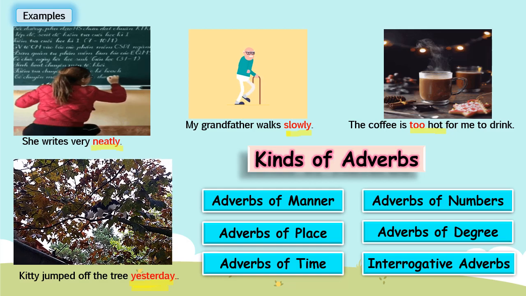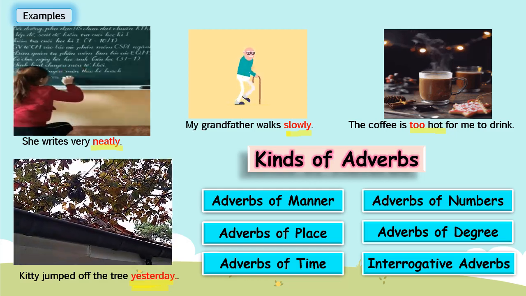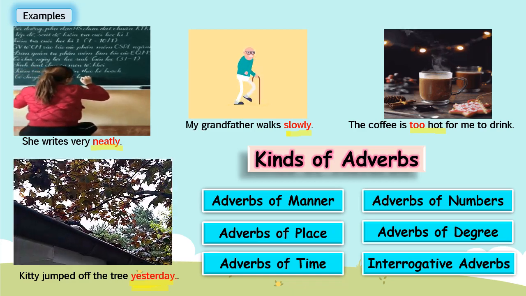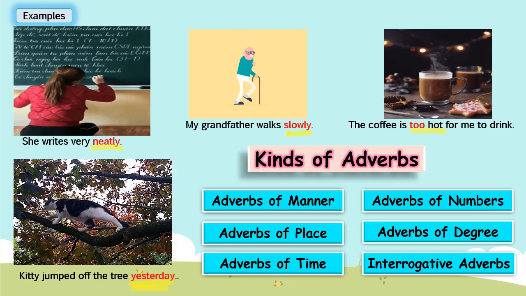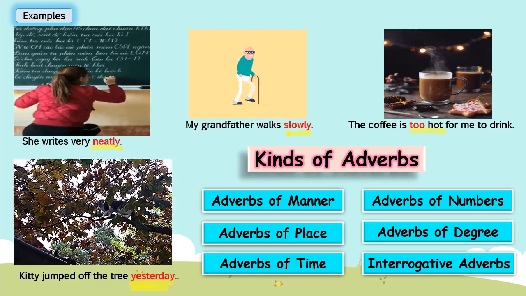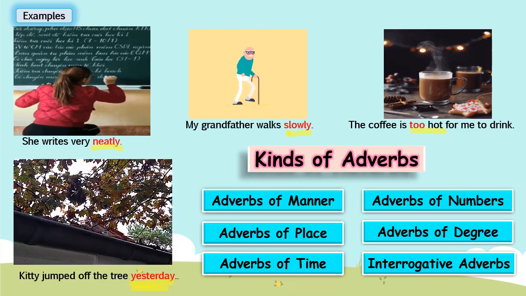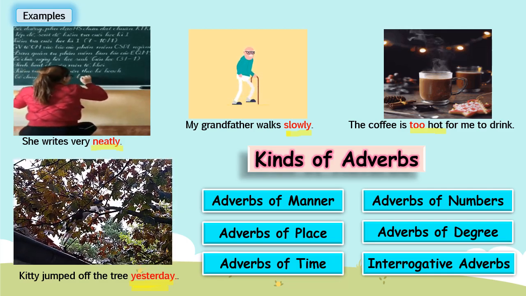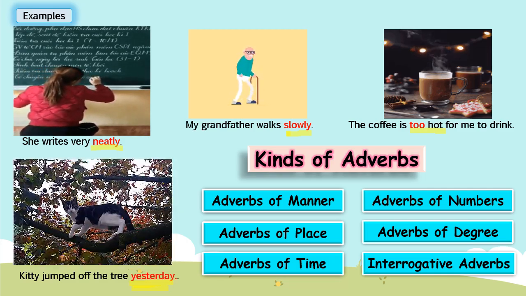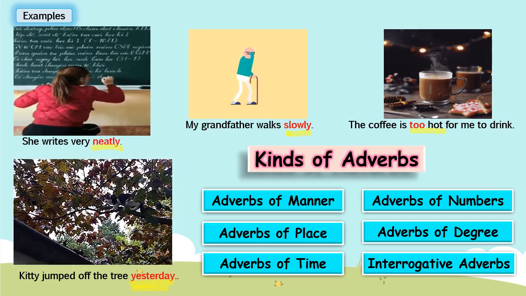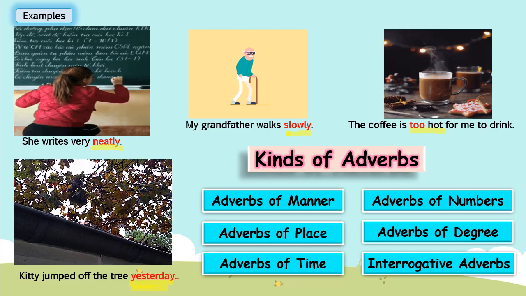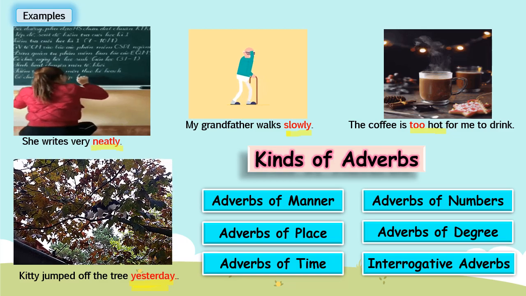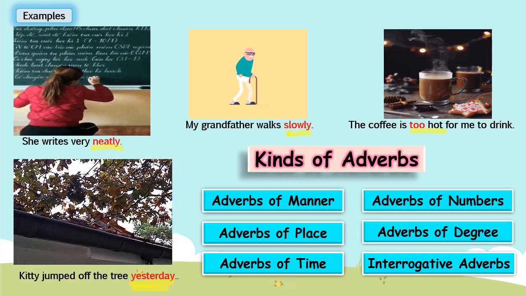And at last, interrogative adverbs. They ask questions: when the action was done, where the action has taken place, how the action was done. How much, to know the extent or degree. Then we ask how much and how many times, which gives the answer for frequency and number. So all those questions we ask in interrogative adverbs. So is this clear to you all?